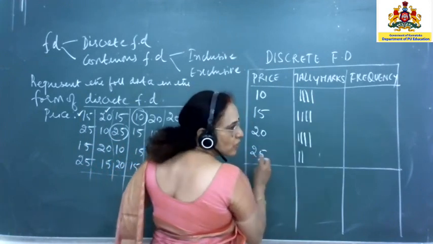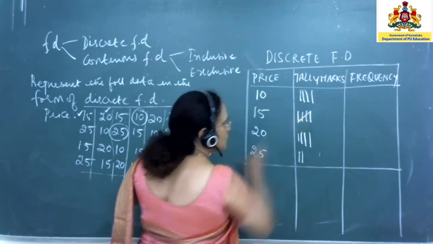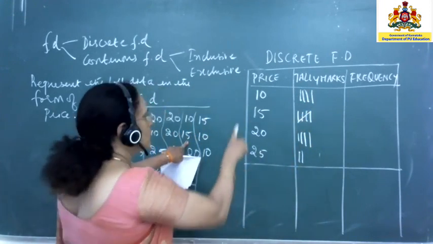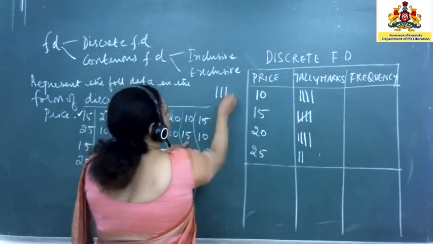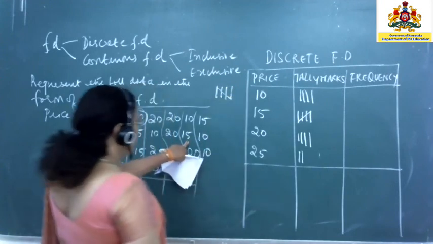After 4 marks are over, the fifth one you show as a diagonal line across them. You can write it this way or that way, no harm.